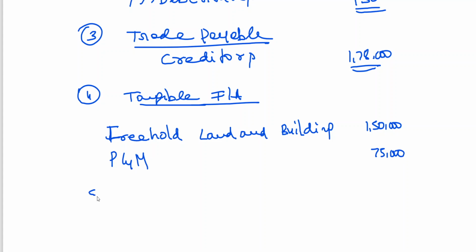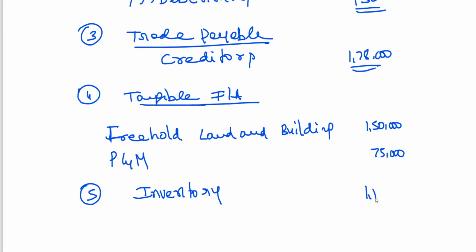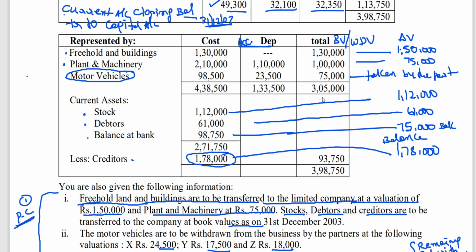Then fifth one, inventory. Inventory has been given as 1,12,000. Trade receivable. Actually this we can write even in the balance sheet also. Just to explain once again, I'm writing it, that's it. Because you got a long gap now after the group 1 examination, almost 1 month I think.